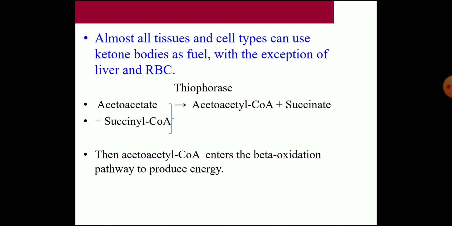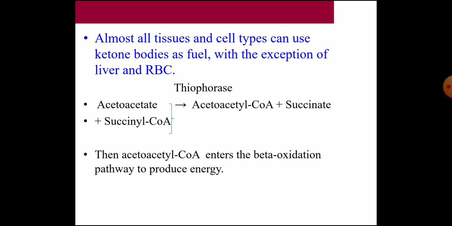Almost all tissues and cell types can use ketone bodies as a fuel, with the exception of the liver and RBC. So the liver cannot utilize the ketone bodies. In the extrahepatic tissues, how are the ketone bodies utilized for energy?